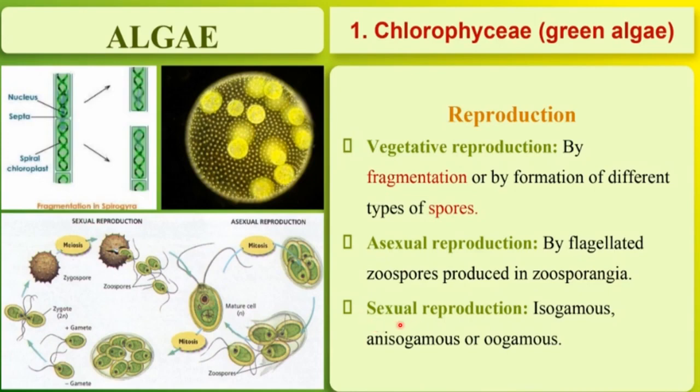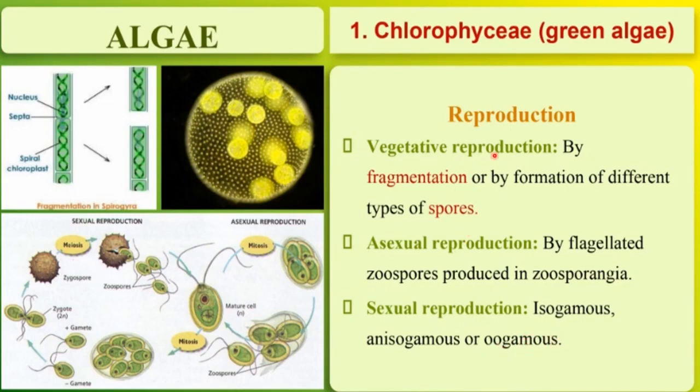After that, sexual reproduction, and sexual reproduction can be isogamous, anisogamous or oogamous. So what happens here? There can be fusion of similar type of gametes, dissimilar type of gametes, or the gametes in which the female gamete is larger and sturdy, right?